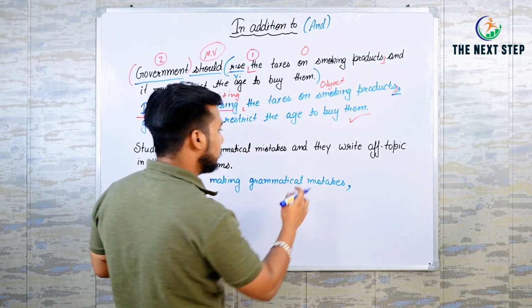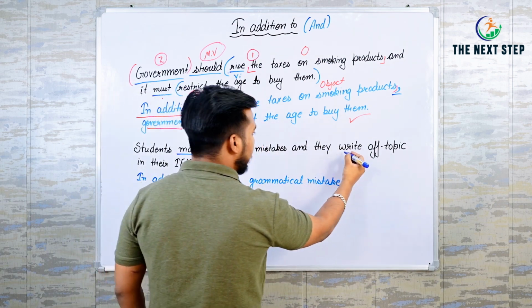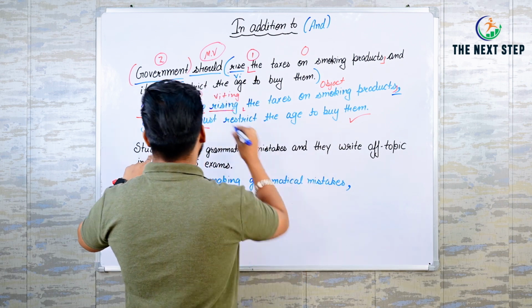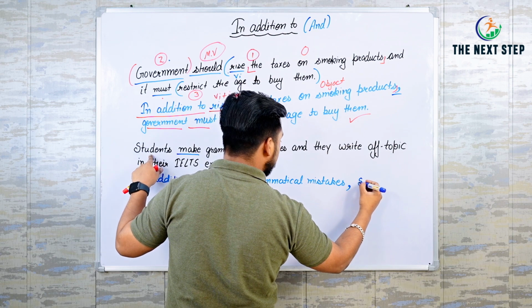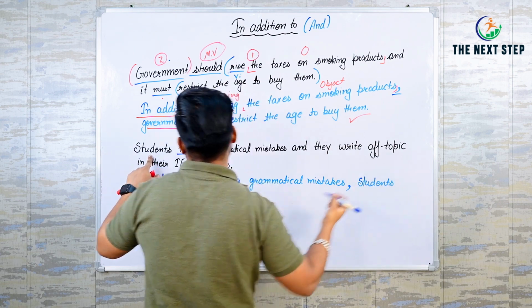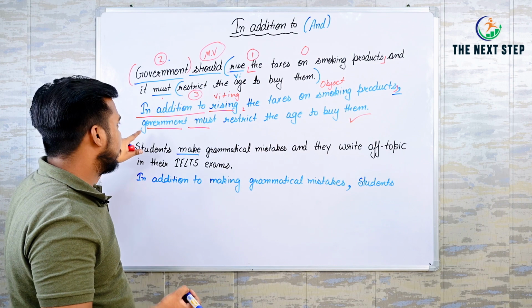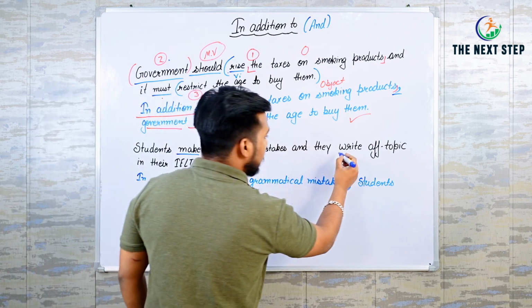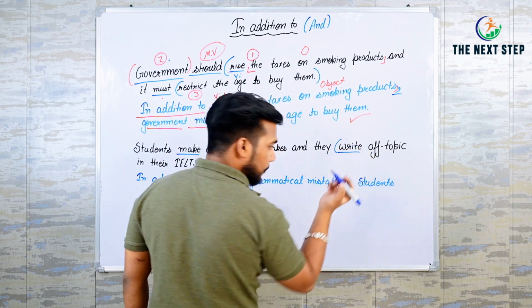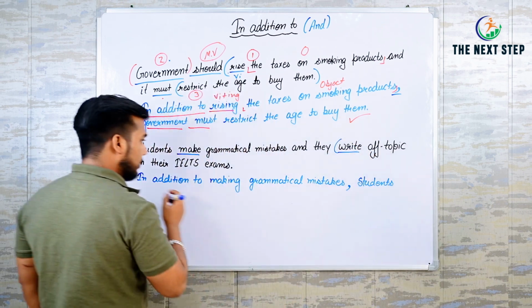Then after, there is no modal verb, so we can write first our subject like the second step. Our subject here is students. Students, as in my second step, I added here. Then I have here my verb write. Students write.